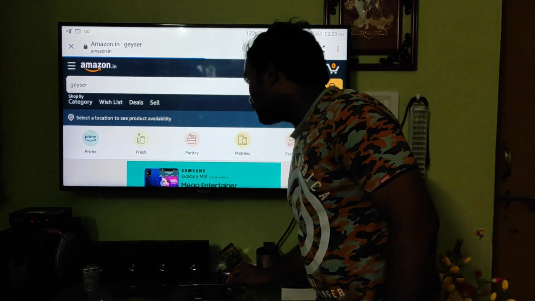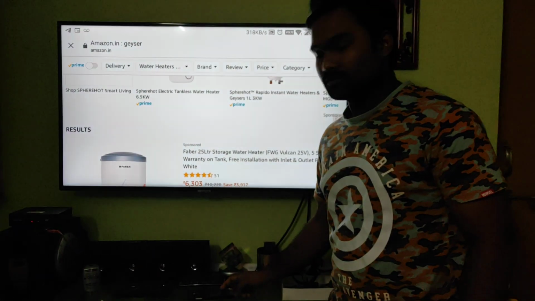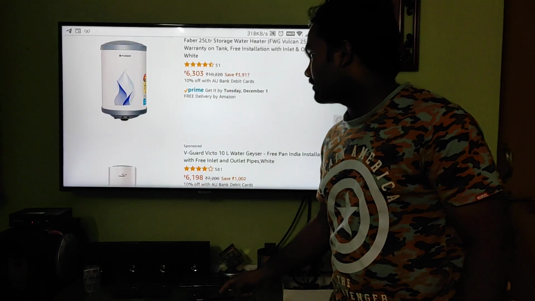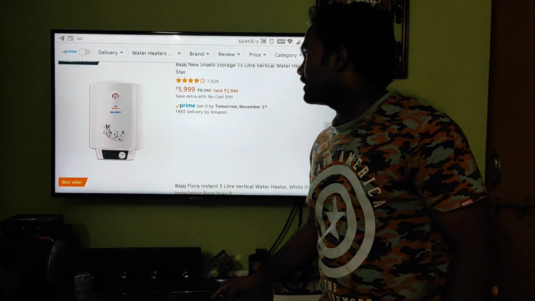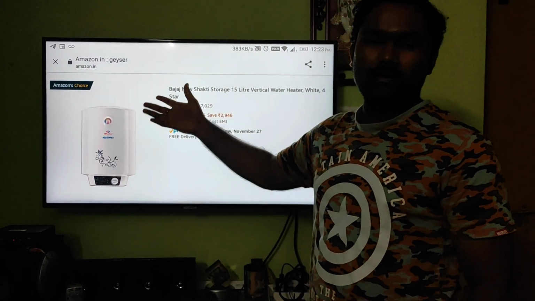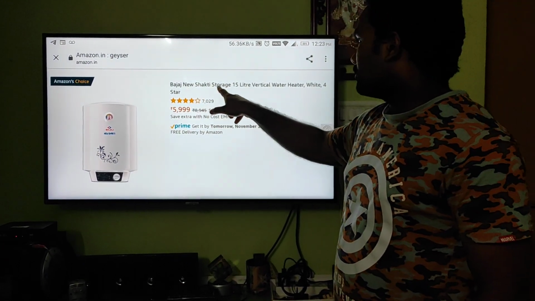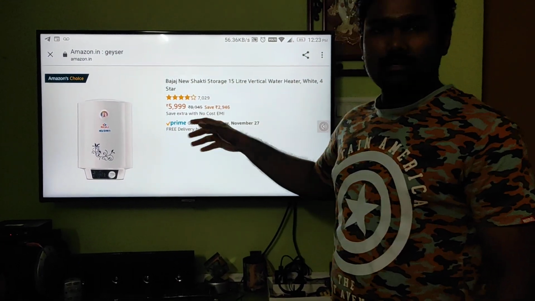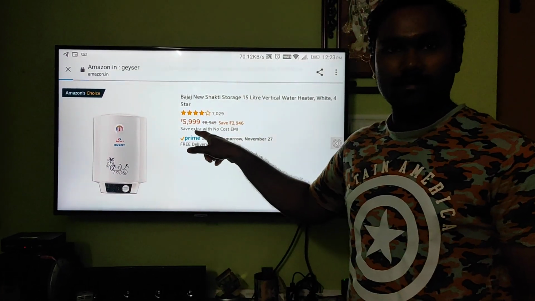Yeah, so we have multiple items available on Amazon, but let me finalize the product. Oh, wait. Here Amazon is recommending this product, Amazon's Choice. So it's one of my choices as well. I am going with the Bajaj New Shakti. Let me go through the specifications of all these things. So I am again going into that item.